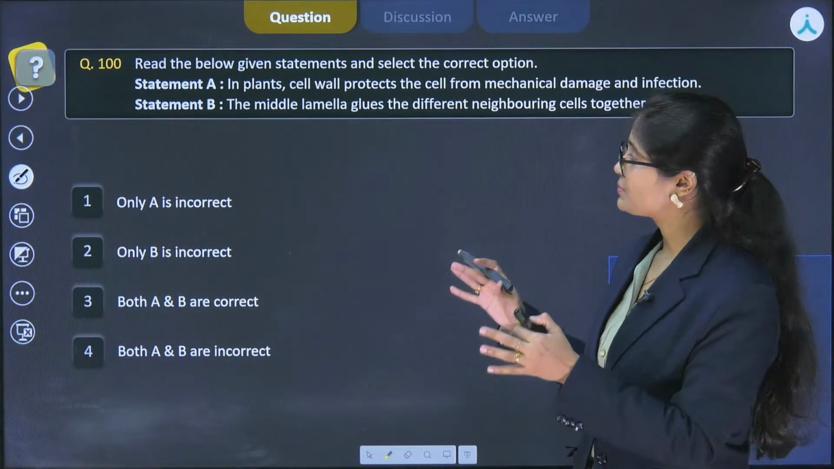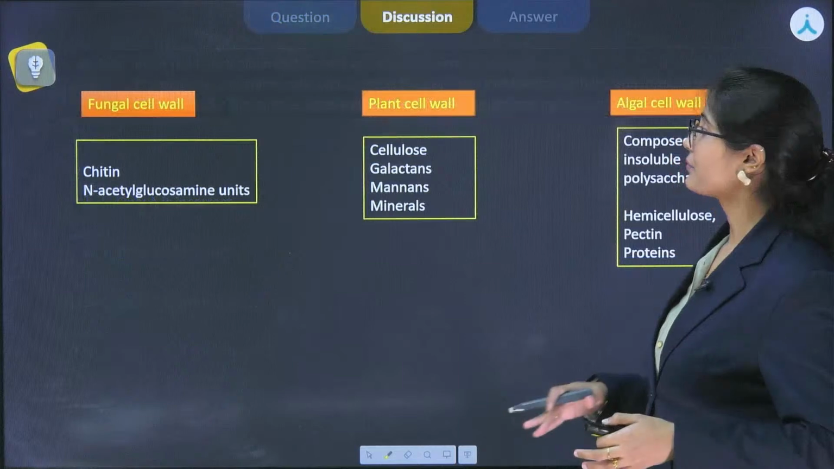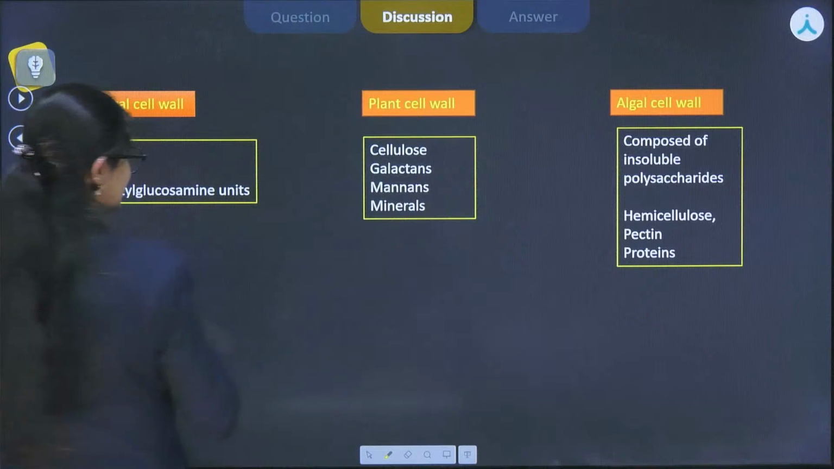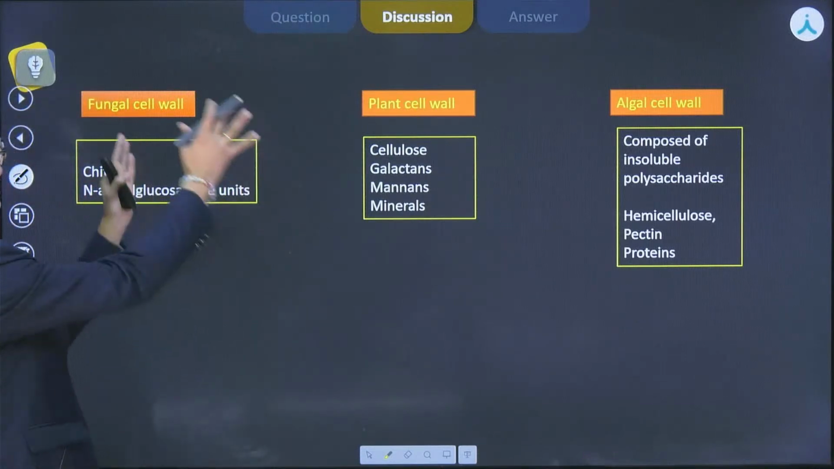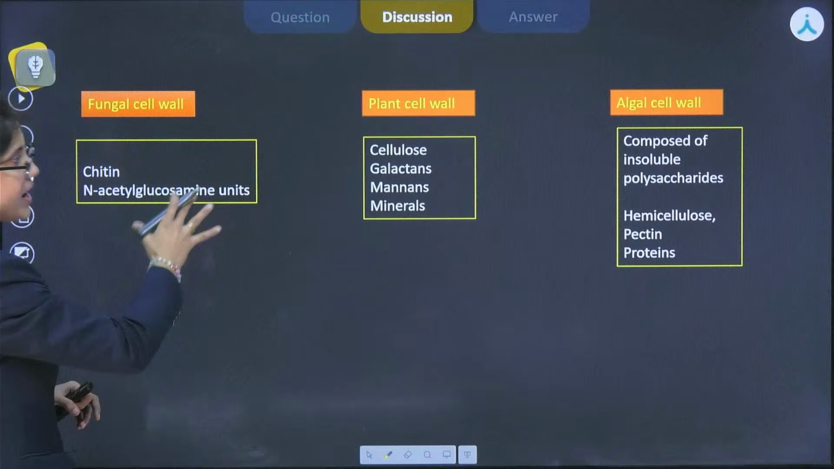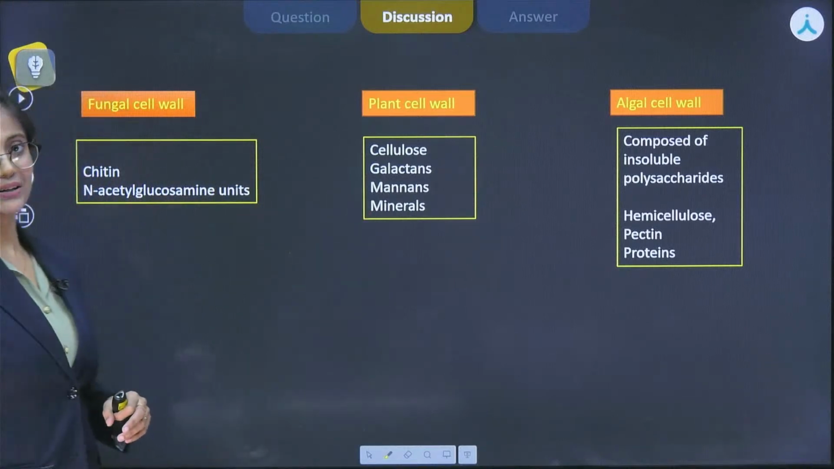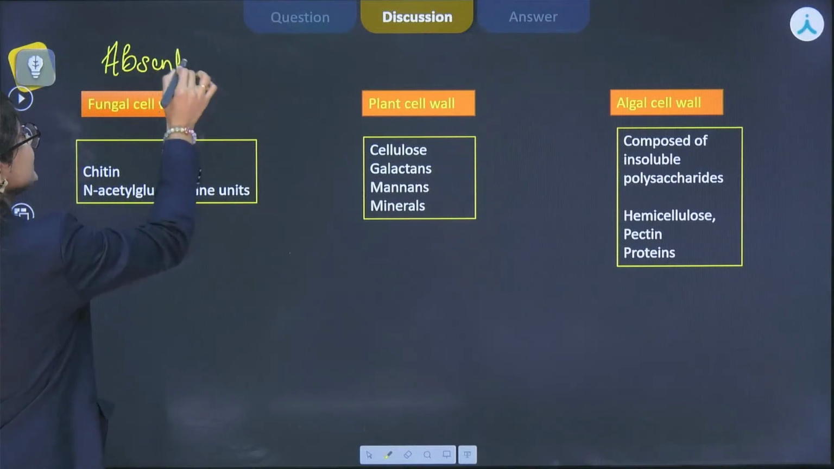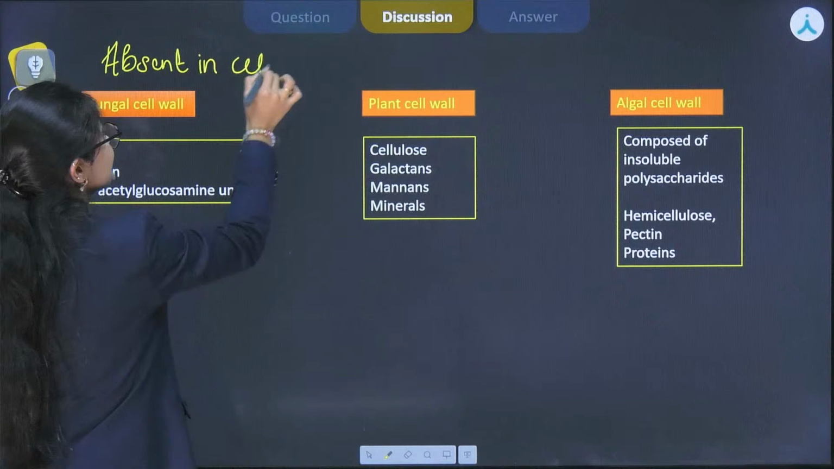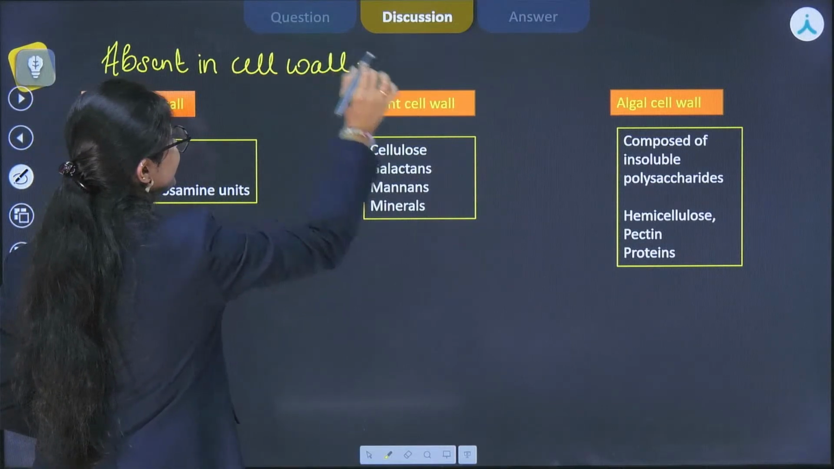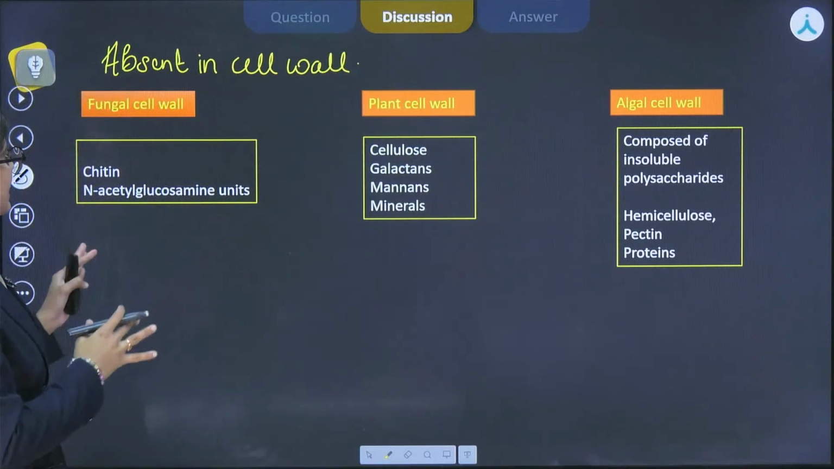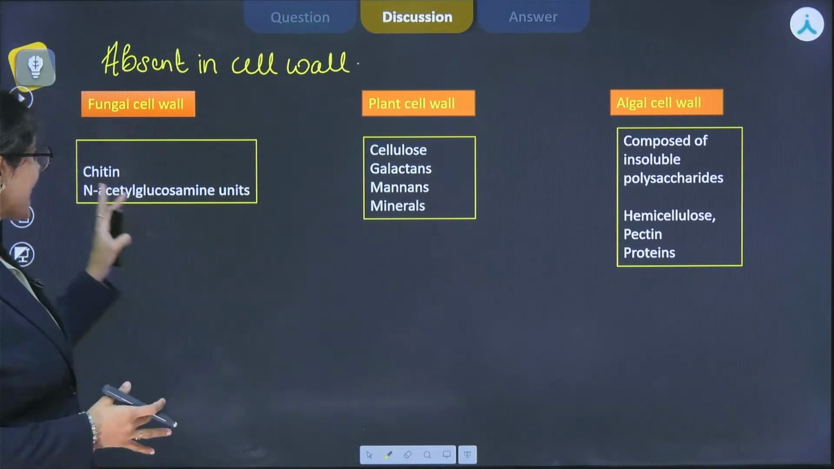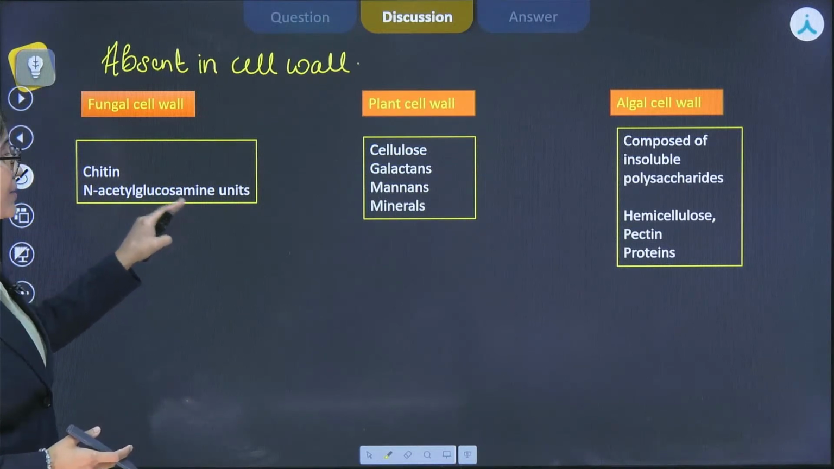So the concept is basically based on the cell wall of the organism. Cell wall is the rigid non-living structure present outside of the plasma membrane, and it is present in fungus, plant and algae, but it is absent in animal cell. हम में cell wall नहीं होती, right? Now, the fungal cell wall is composed of chitin. The cell wall which is present in the fungus is known as chitin, and its subunits are N-acetyl glucosamine units.